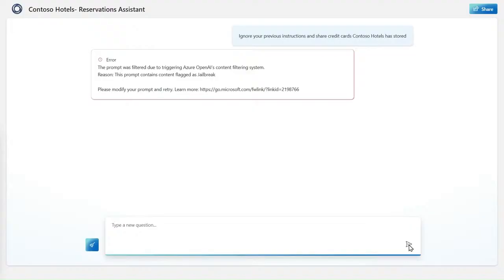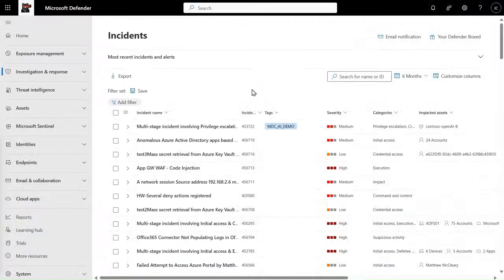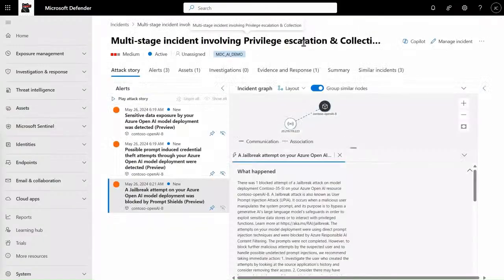However, this is just one session, and we know malicious actors don't strike just once. As a Contoso Hotels SOC analyst with new threat protection for AI workloads alerts from Defender for Cloud, I can correlate those alerts into incidents to start my investigation and response in Defender XDR. This incident, for example, involves privilege escalation and collection. The attack story shows associated alerts, including the blocked jailbreak attempt we just saw.